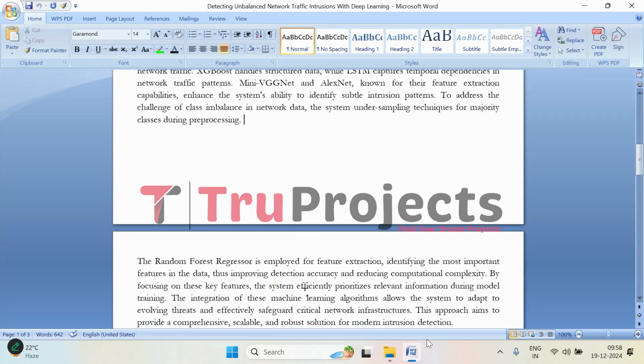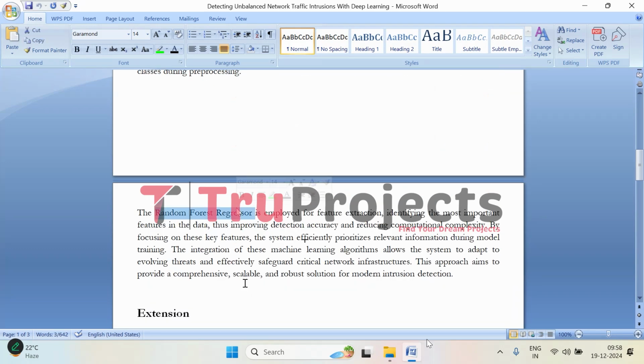Moving on, we have incorporated random forest regressor for feature extraction purpose. This will help us to figure out which features in the data are the most important. By focusing on these key features, the system can make more accurate predictions while also reducing the amount of unnecessary data processing, making it more efficient.